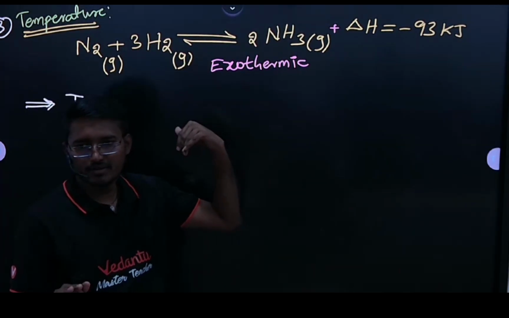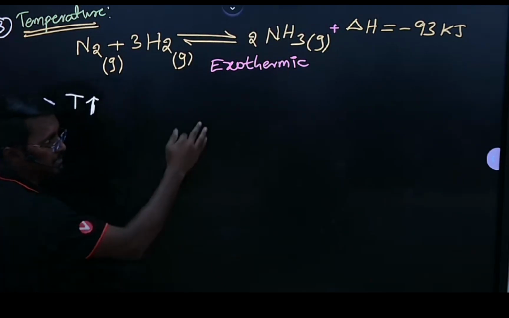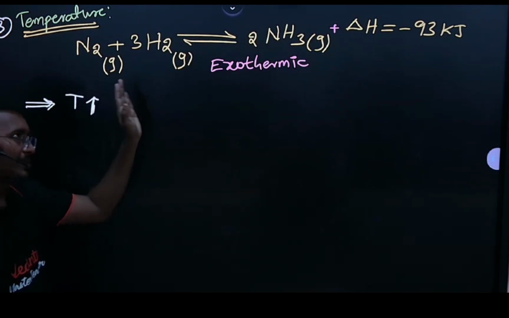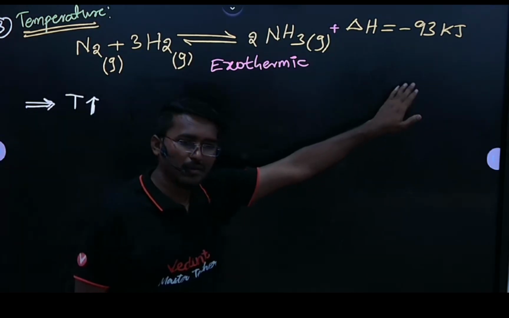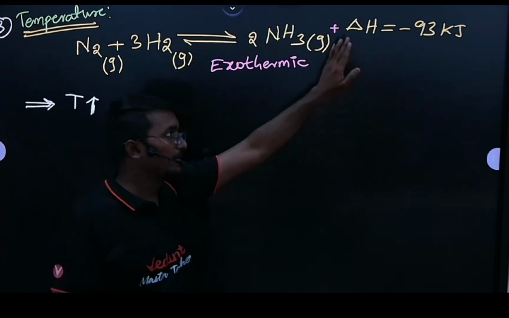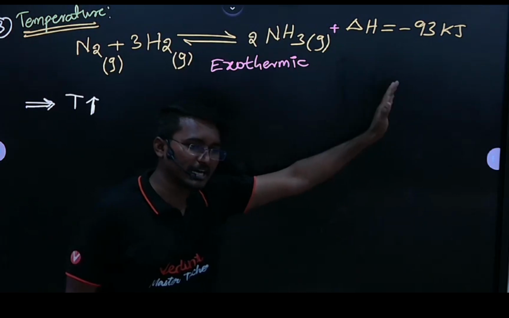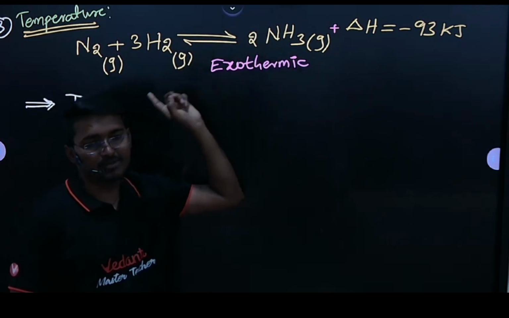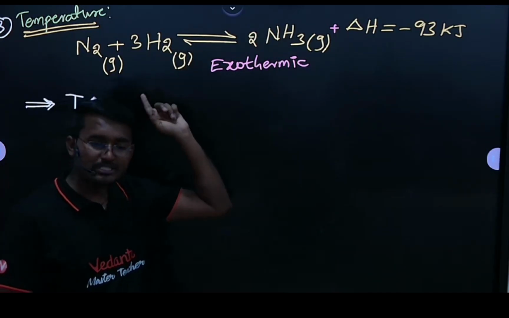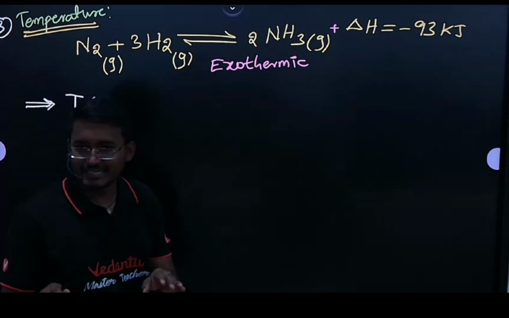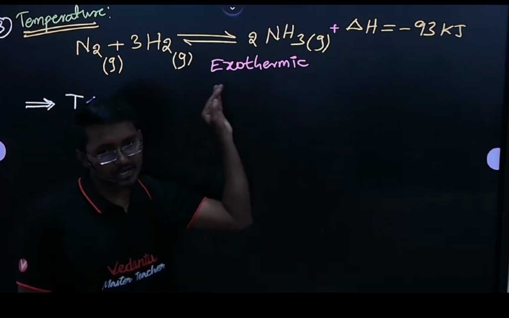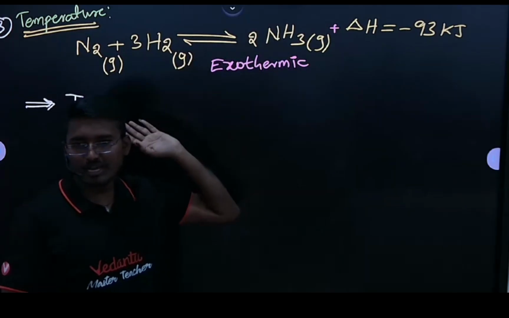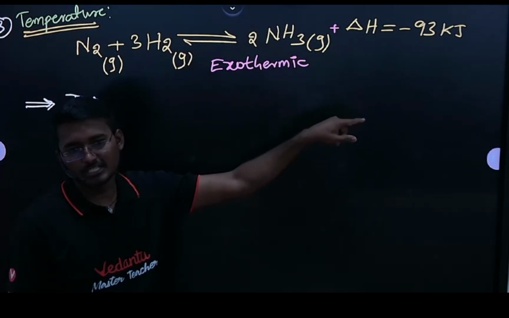Nihal, clear? I think you have not understood this point. Here I am going to increase the temperature, but we already have a high temperature. So by utilizing this much temperature, the reaction shifts to the backward direction. That means decomposition of ammonia will take place. For the formation of ammonia, no heat is required, because this is already an exothermic reaction. But for the decomposition of ammonia, how much energy is required?